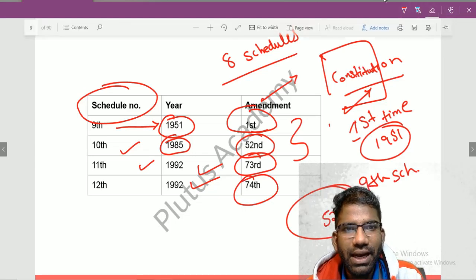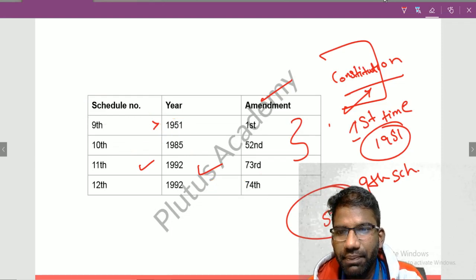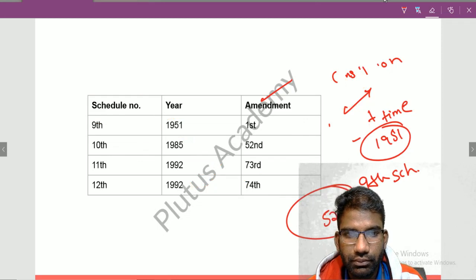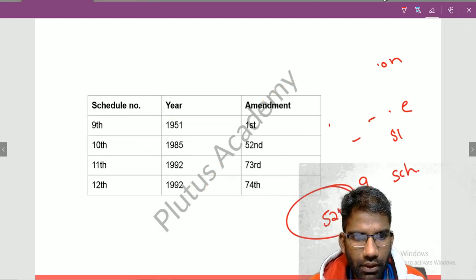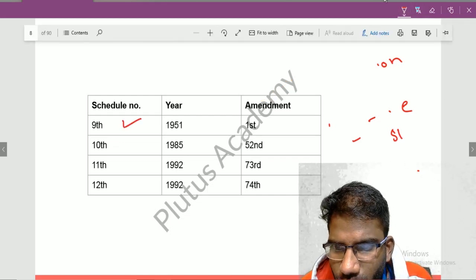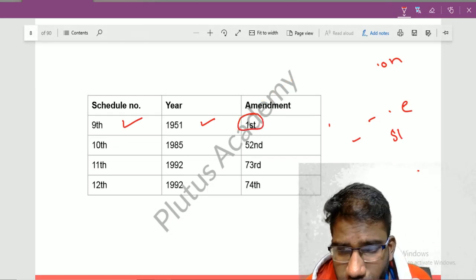Now friends, let us simply revise this once again. The 9th schedule was added in 1951 when the Constitution was amended for the first time.